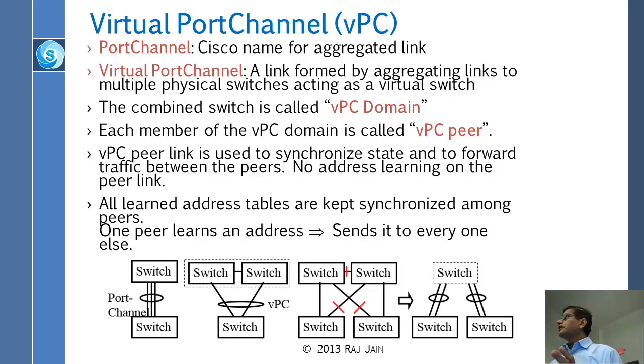Alright? And generally you will have two links going from this switch to 2 switches here, 2 links going from this switch to 2 switches here, and then instead of doing that, it will look like this to the spanning tree, and all the links will be used. As we previously learned, LACP, link aggregation control protocol. What was it related to this?